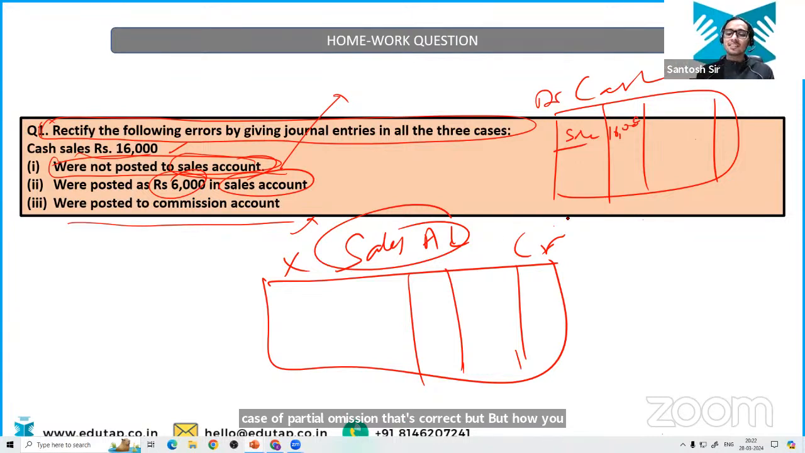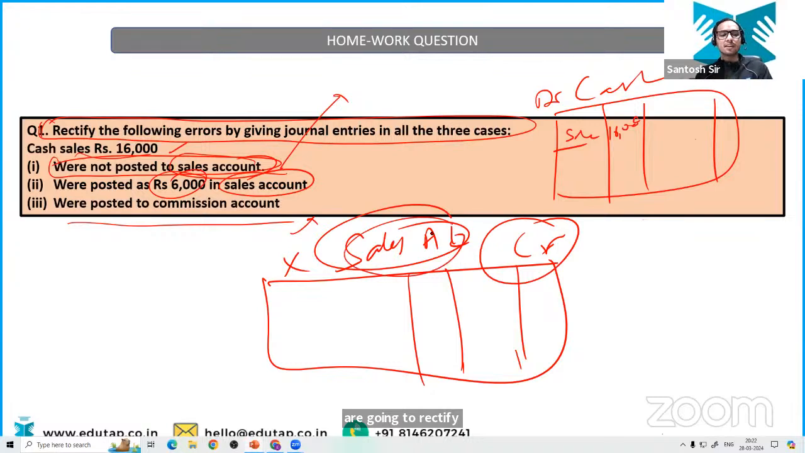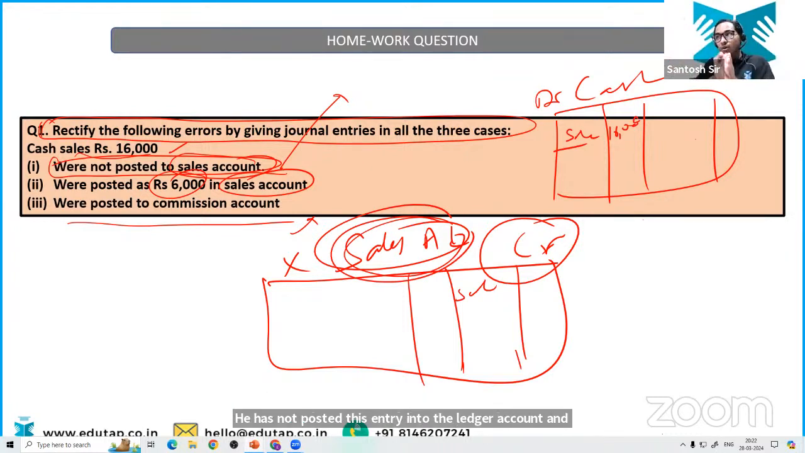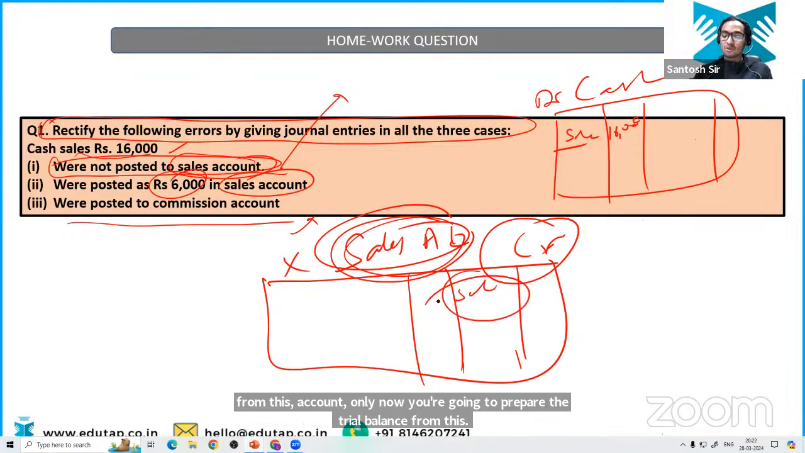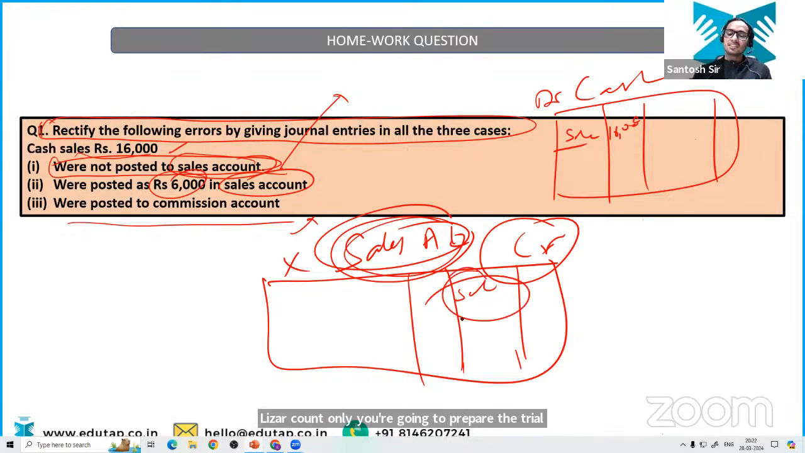Obviously, it is undercredited. Sales account is undercredited, isn't it? He has not posted this entry into the ledger account, and from this ledger account only, you are going to prepare the trial balance. So he has undercredited this sales account, right? So he has to now credit this sales account. And if you have nothing to debit, everything in the debit is correct. What are you going to debit? You are going to debit the suspense account.